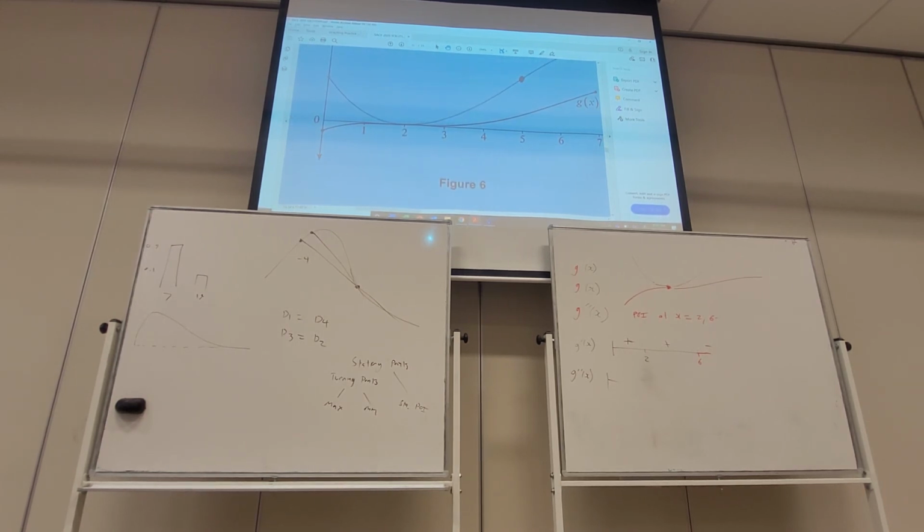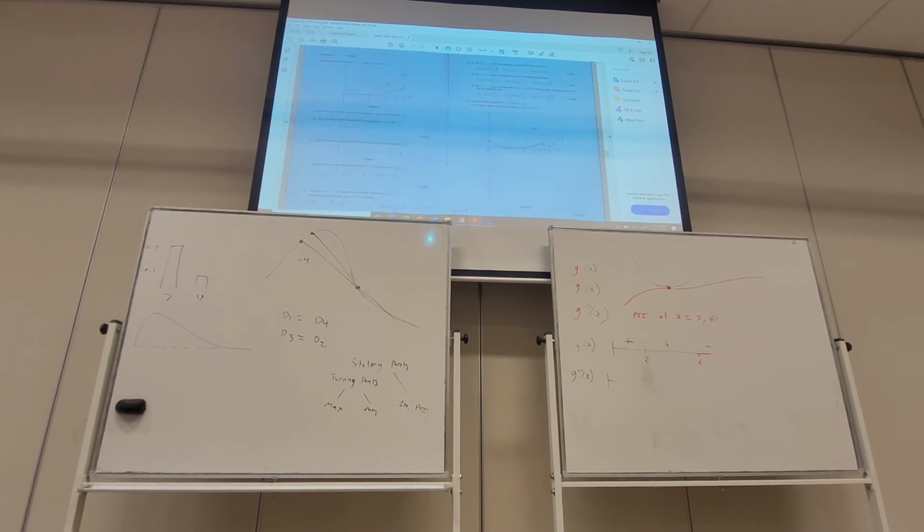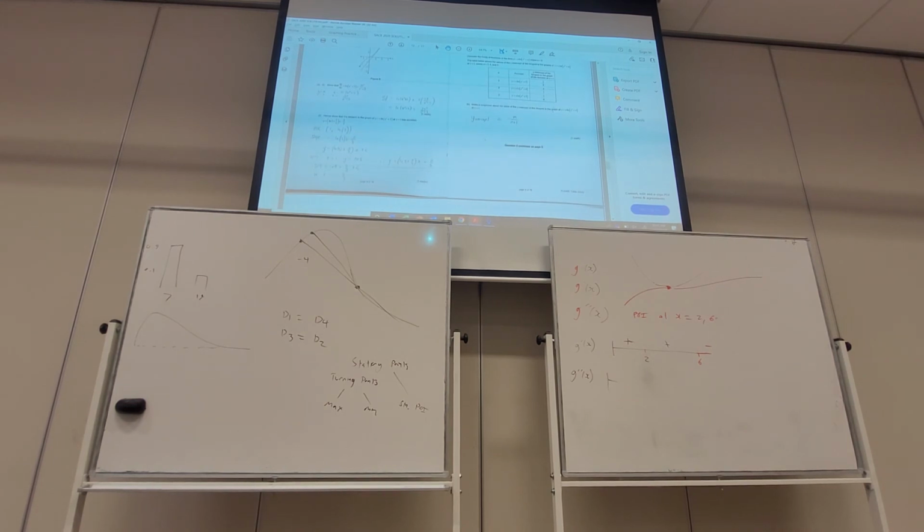Concave up, concave down, concave up, and then it changes right here where my mouse is, at x is 6, from concave up to concave down. Okay, if you want to talk more about that question, let me know, but I think we've sort of done it to death. All right, our conjecture problem.